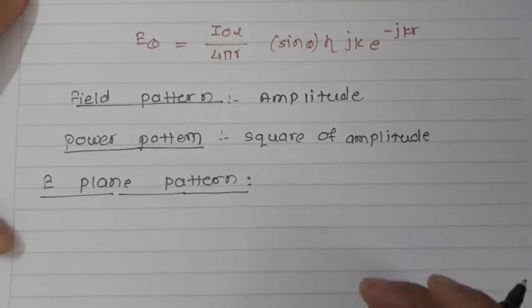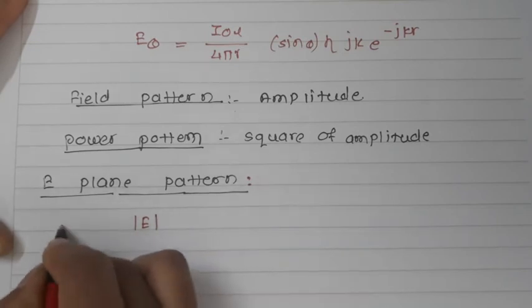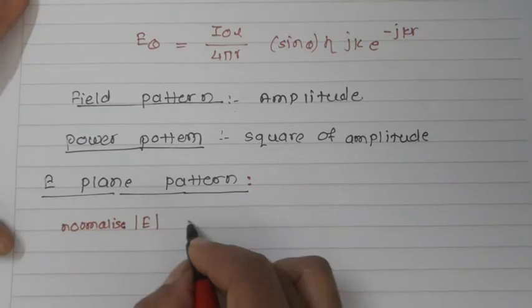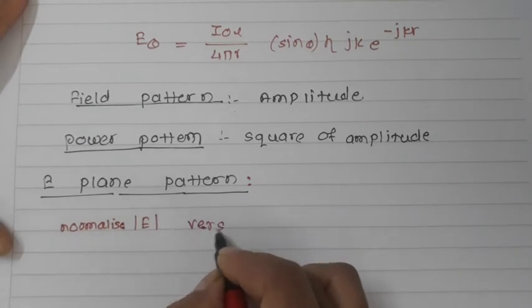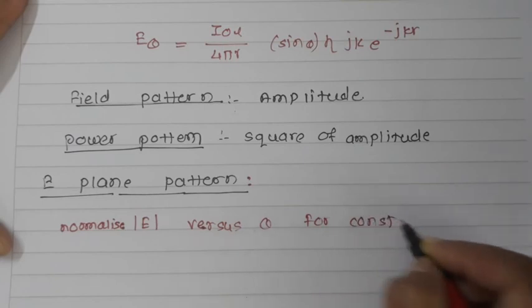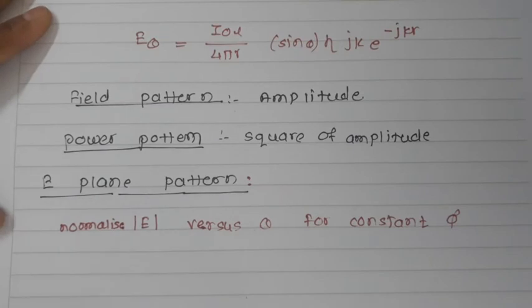So a plot of normalized E versus theta for constant phi is called the E plane pattern or the vertical pattern. Normally this plot is made for phi equal to constant or 0, which is nothing but the XZ plane.